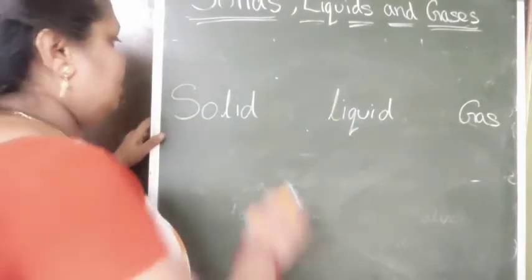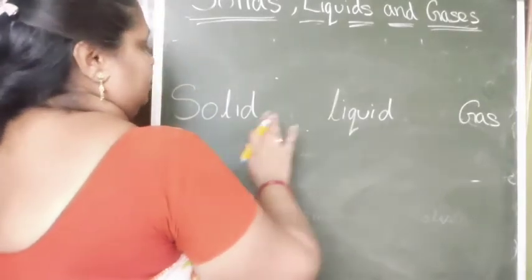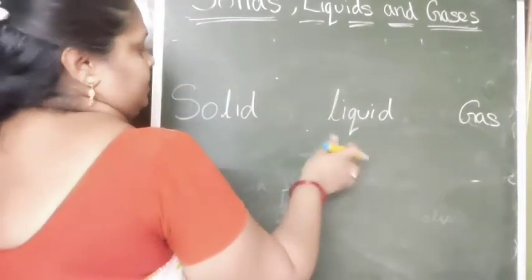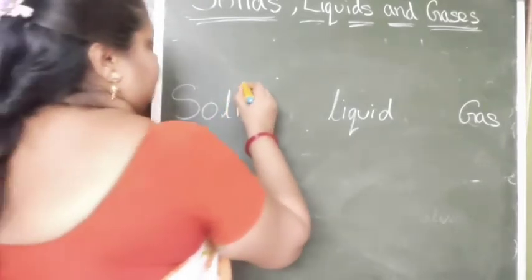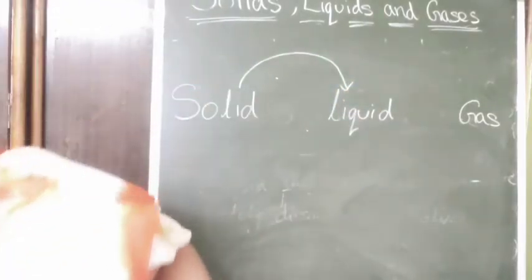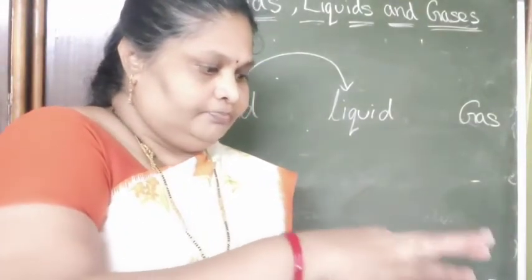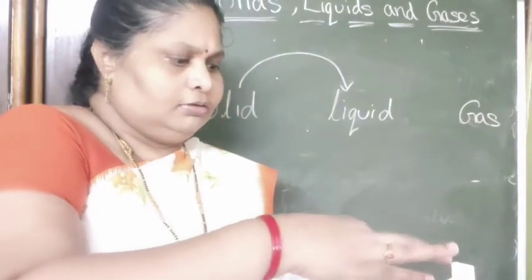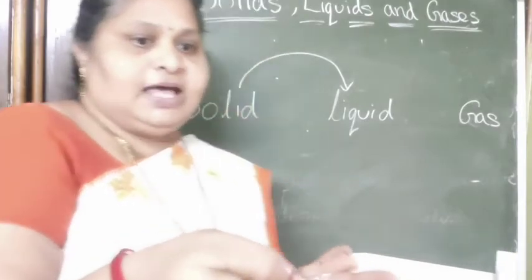Yes. Matter can exist in three forms, and matter can change its form. First, solid to liquid. Suppose we observe ice cubes and we pour water. These are the ice cubes. Ice cubes are in the solid state.